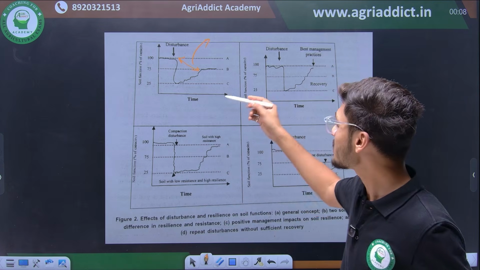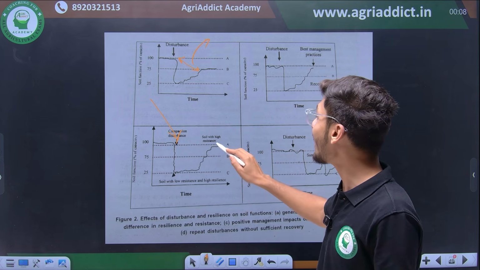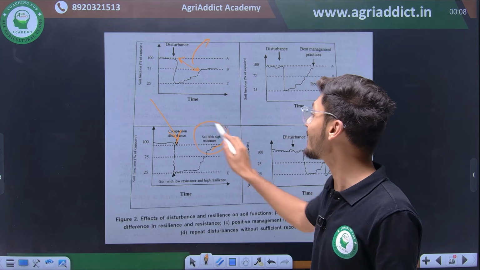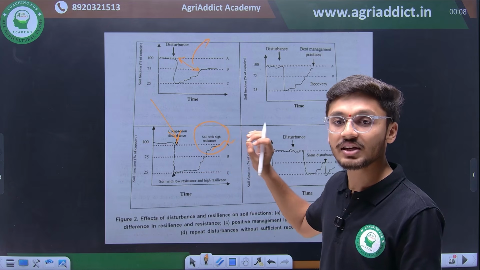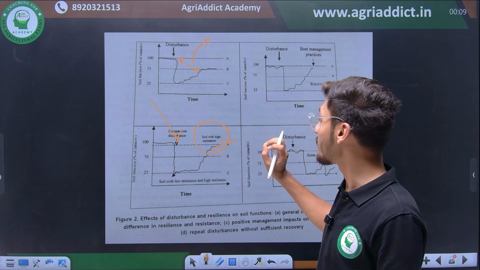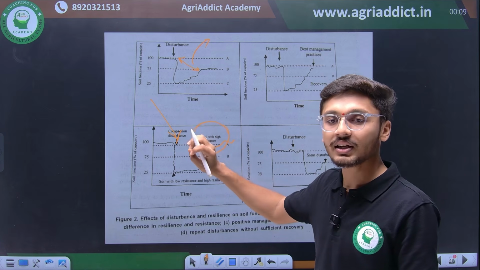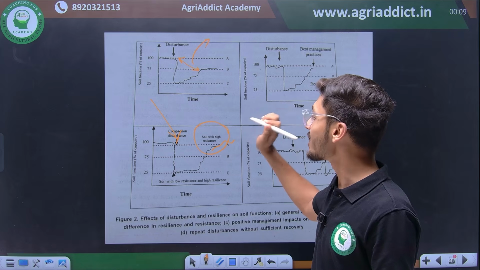See, here we are seeing that compaction disturbance after being applied, the soil is returning back again to its normal conditions. So any soil with high resistance will return back to its normal resilient conditions if they are resistant enough. So soils with high resistance after being offered a compaction disturbance returns back to its original normal functioning capacity.